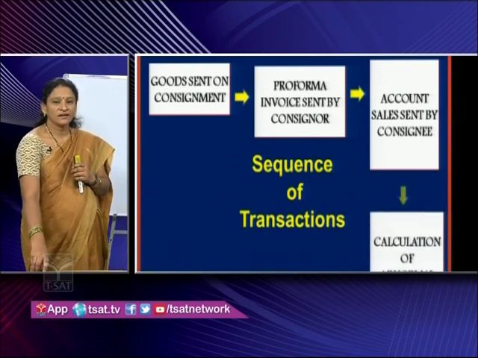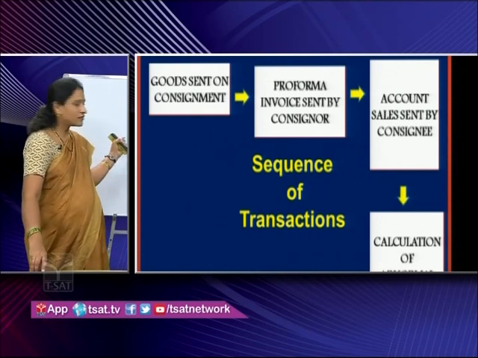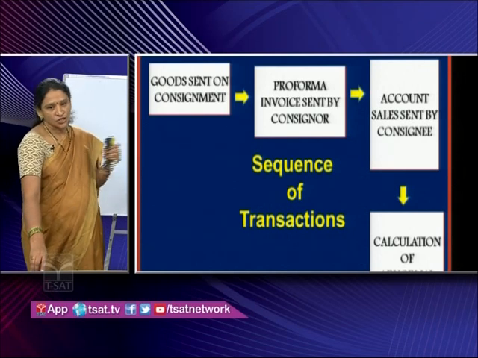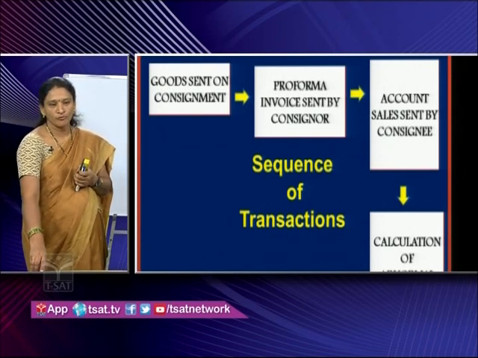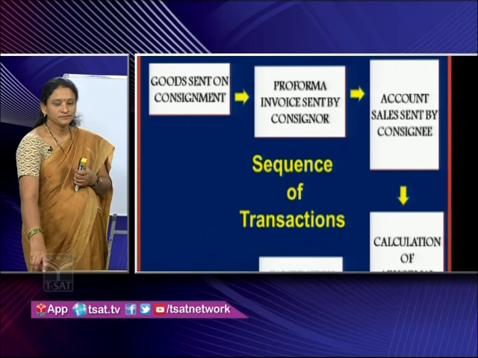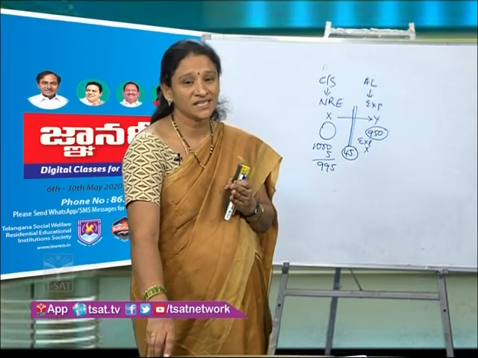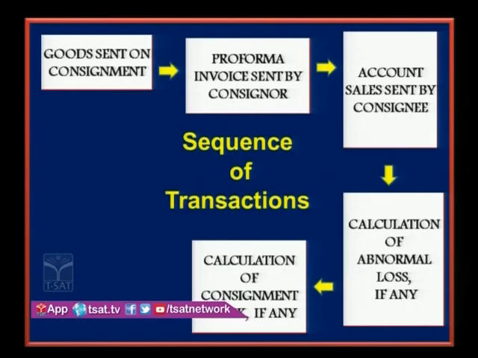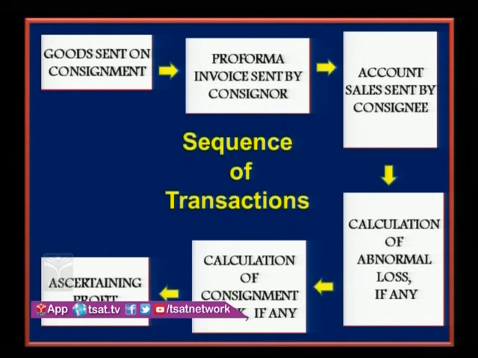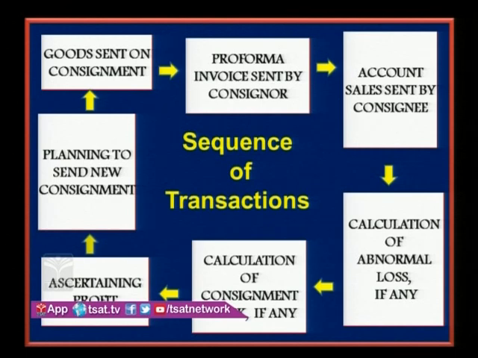And the next one is calculation of abnormal loss, if any. In our example, 45 units are abnormal loss. So, we need to calculate the value of abnormal loss. And next, calculation of consignment stock. While calculating consignment stock, we will adjust the normal loss also. And next, finding out the profit, and again we will plan for a new consignment, and the process goes on. These are the sequence of transactions.